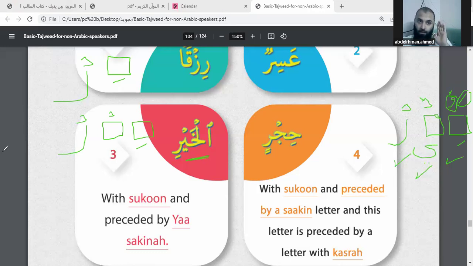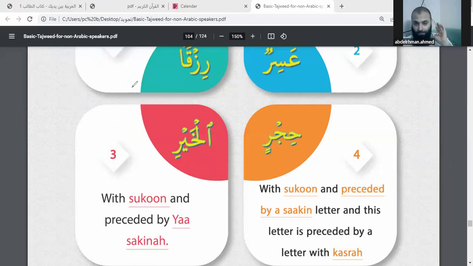I have to do this again, but fast. The rules of the letter Ra. When the Ra has Kasra, it's light. When the Ra has Sukoon, preceded by a letter that has Kasra, it's light. When the Ra has Sukoon, preceded by a letter that has Sukoon, we go back to check this letter.